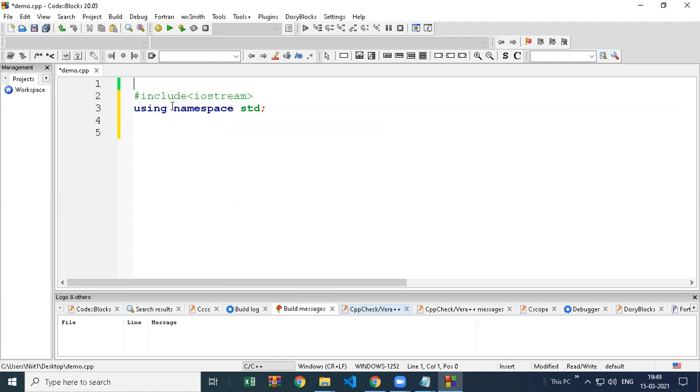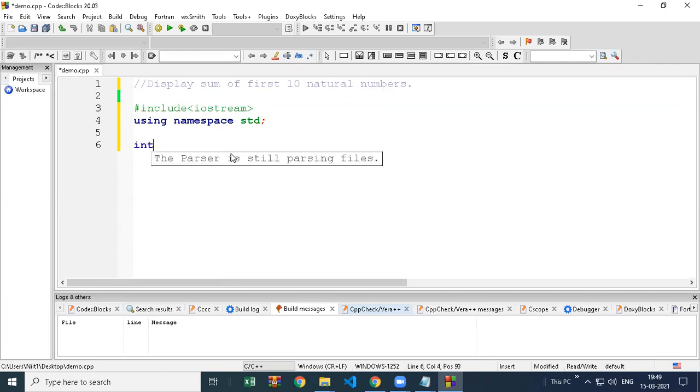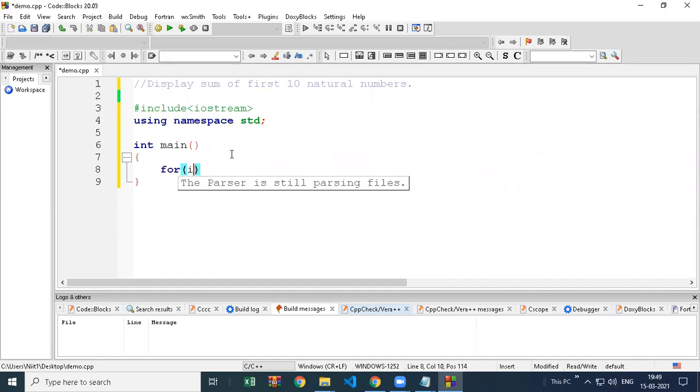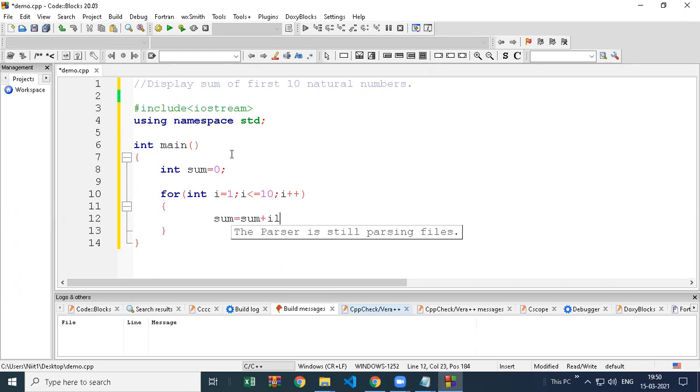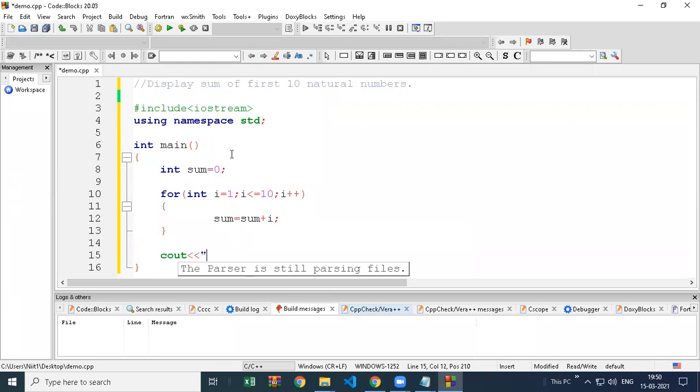Okay, so what is the program? Display the sum of first 10 natural numbers. First 10 natural numbers are 1 to 10, and you want to display their sum. So I'm writing a for loop: int i = 1; i <= 10; i++. I'm just creating the logic, then I will explain. int sum = 0; sum = sum + i; and finally I'm writing cout.